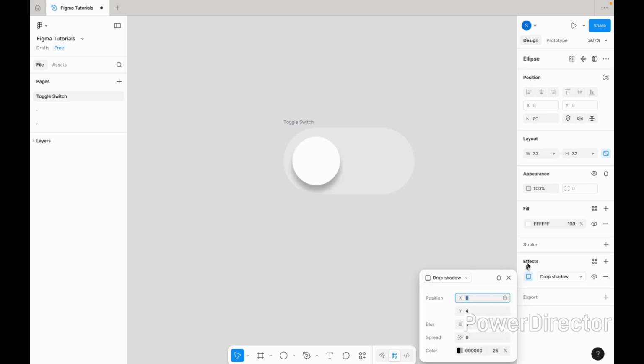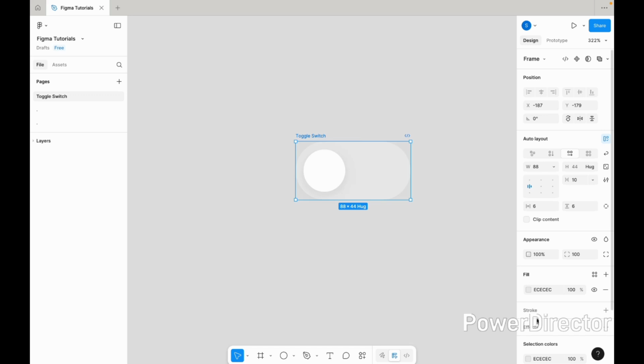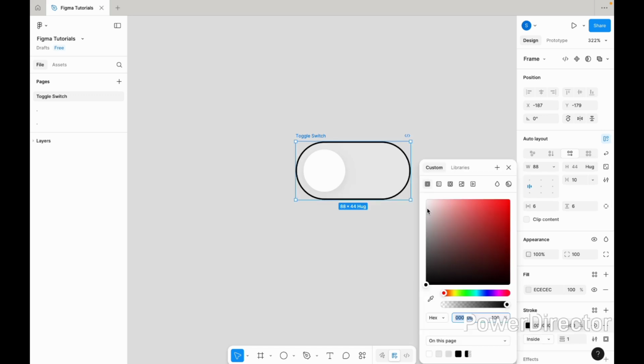Add a subtle shadow to the circle to give it depth. You can also add a light outline to the toggle switch for extra definition.